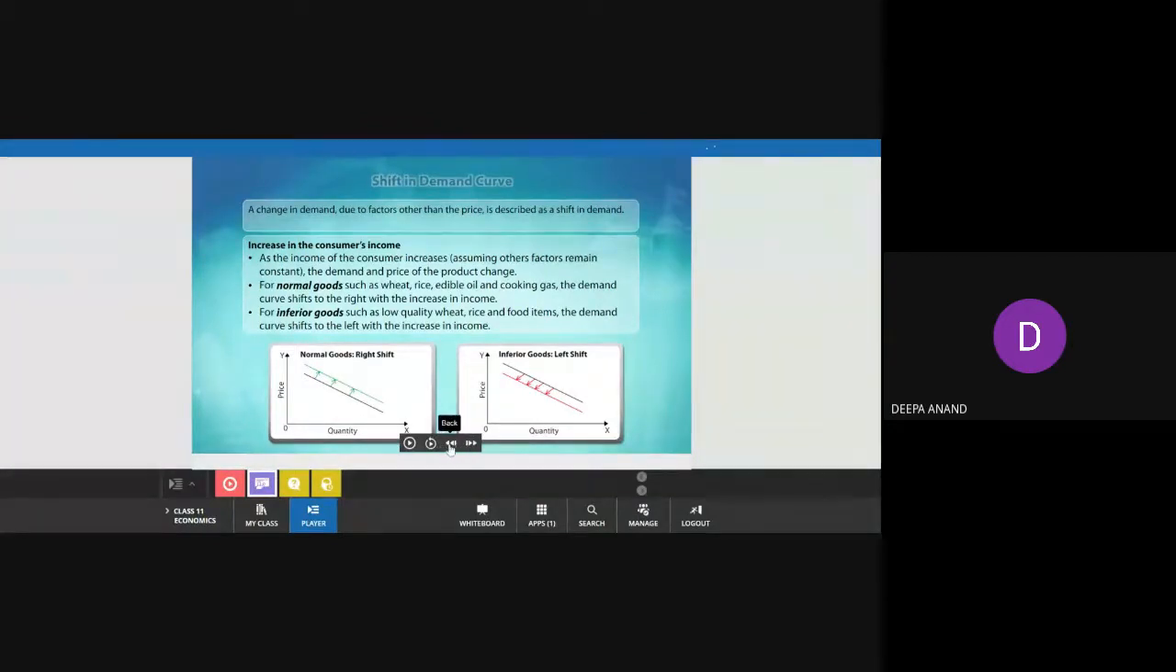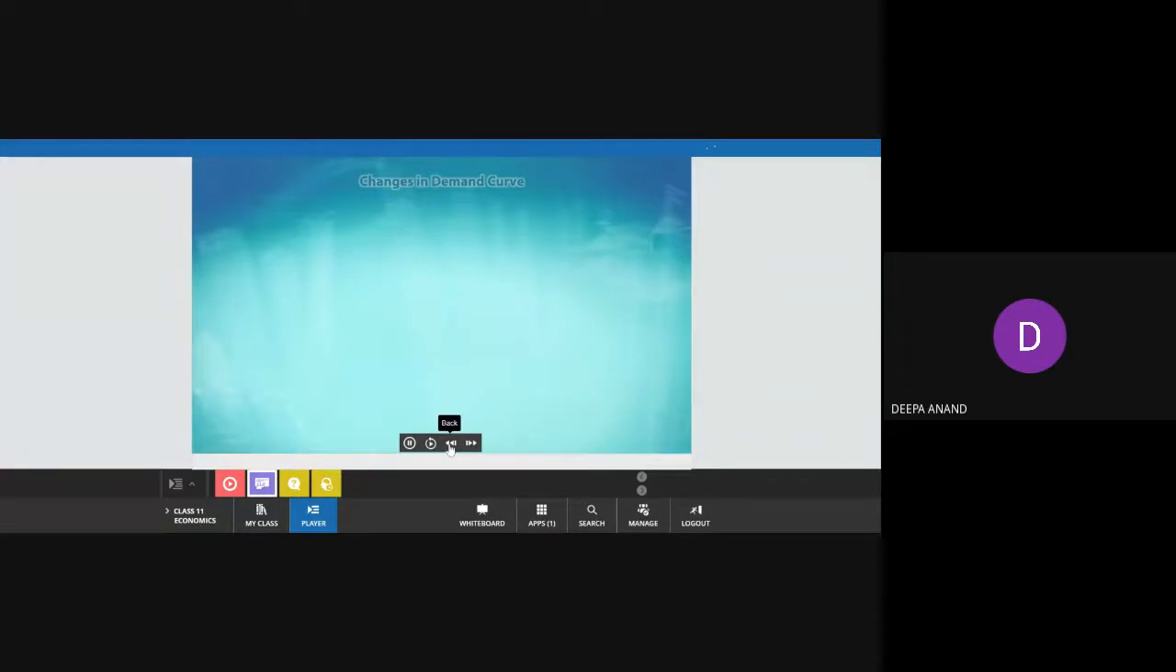Okay, then let me continue. Changes in demand curve. A change in the quantity demanded in response to a change in the price of a product brings about the contraction and extension of demand. This is represented by a movement along a given demand curve. So the first question: what do you mean by change in demand curve? A change in the quantity demanded in response to a change in price.